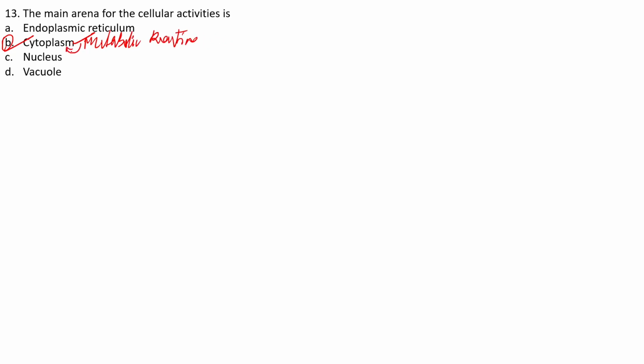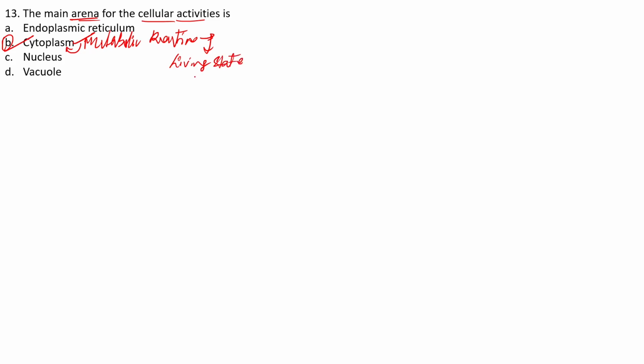In the cytoplasm only, right? Hence we call it the main ground or the arena where all these cellular activities take place. So we also say that it is the cytoplasm that mainly keeps the cell in the living state.